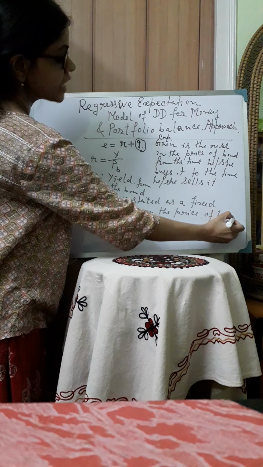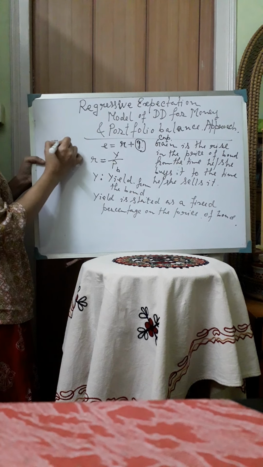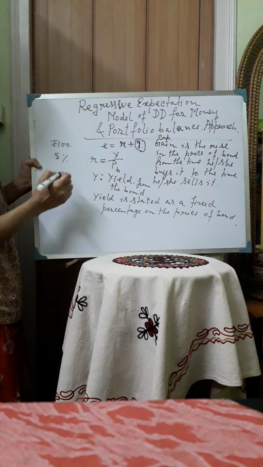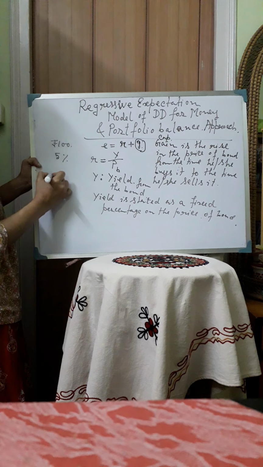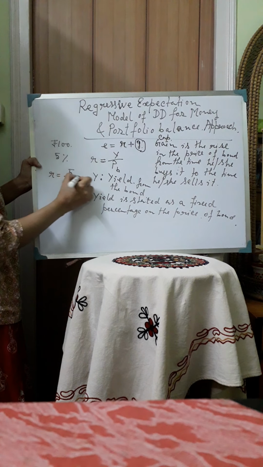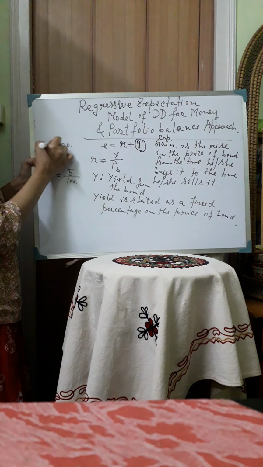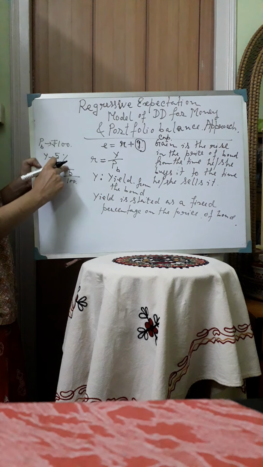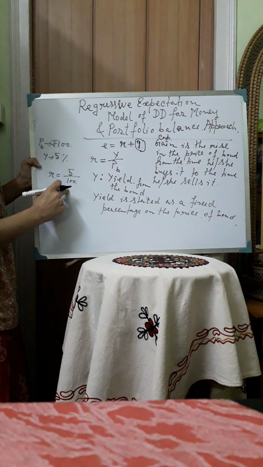So suppose the price of bond is 100 rupees. Now yield is 5%. So that means R is 5 divided by 100. So this is PB and this is Y. So in that case R is equal to 5 by 100.